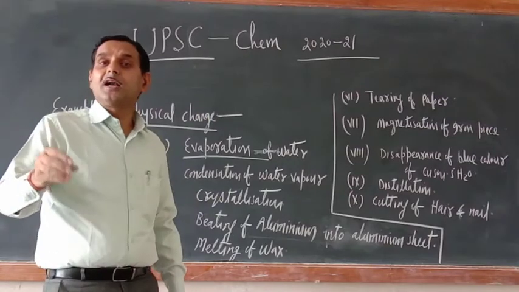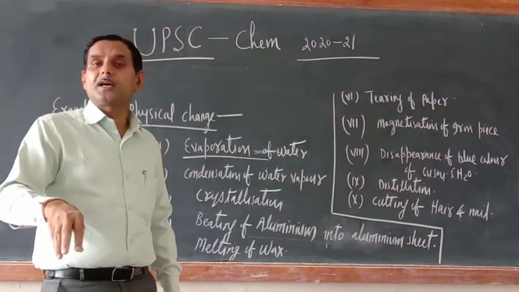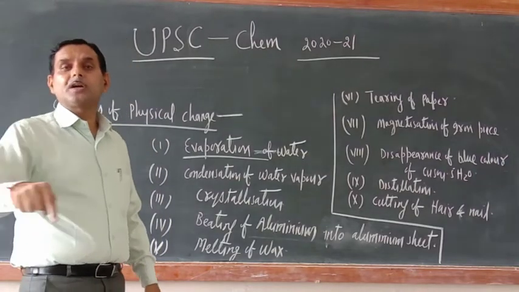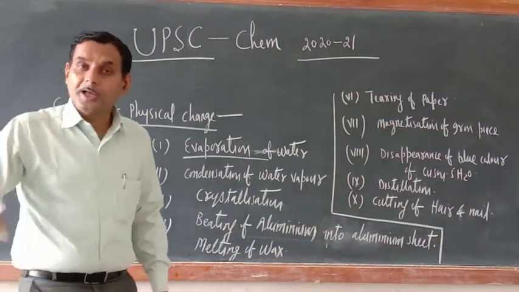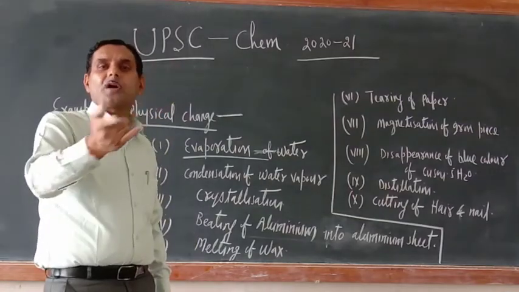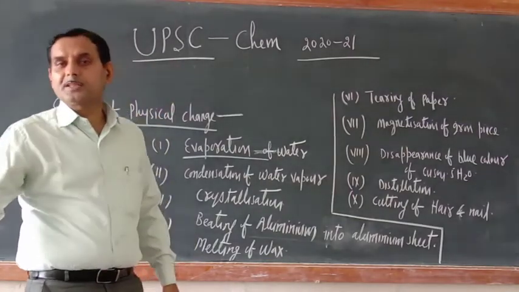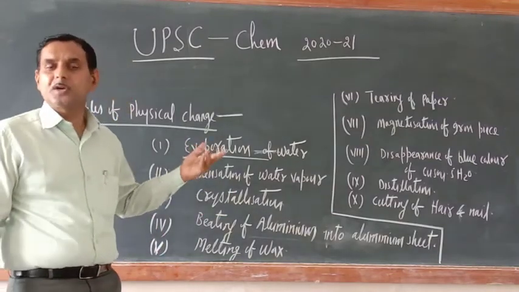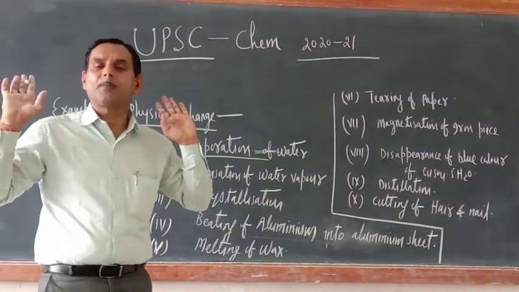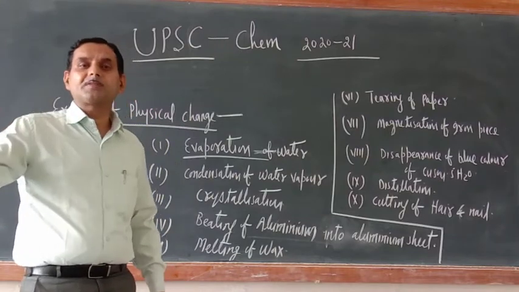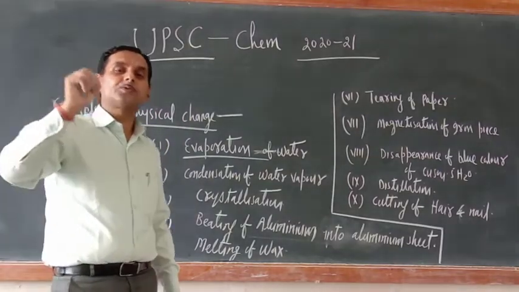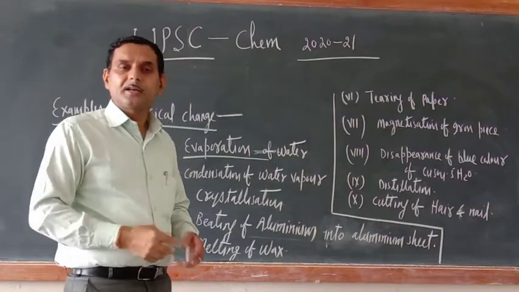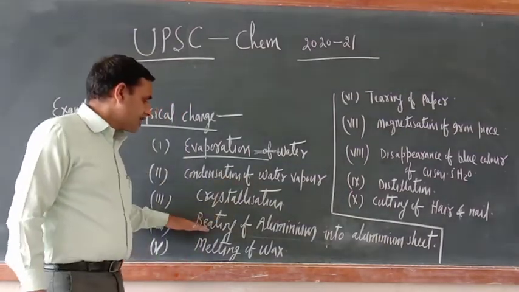Now if you dissolve the same salt in water, you will get a solution. Again you evaporate the water, and again you will get the salt crystal. So crystallization is an example of physical change only. A new substance is not formed. The salt obtained has the formula sodium chloride, NaCl, and the same salt you get again. So the chemical composition is not changed.